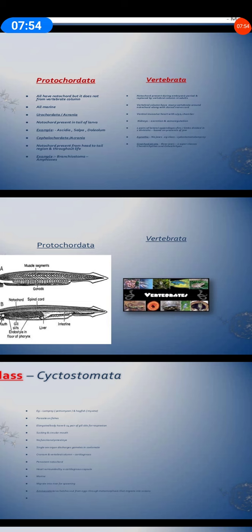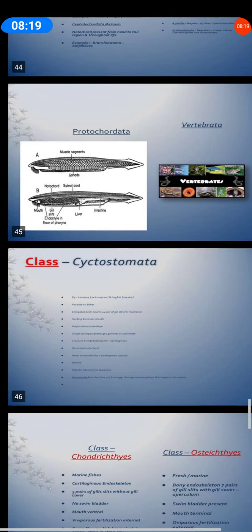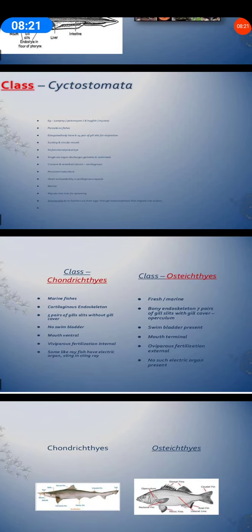Lamprey is a parasite. Some of the vertebrates live in the sea. Some live in fresh water or on land or in air. So these are the characteristic features of the vertebrata. Now we are going to start with the jawless vertebrates, the agnatha, and a very good example of the agnatha is cyclostomata.